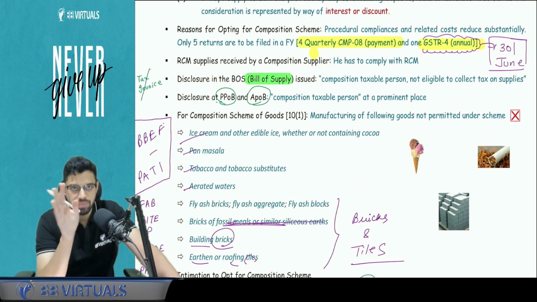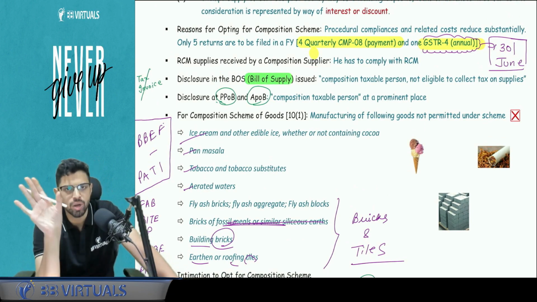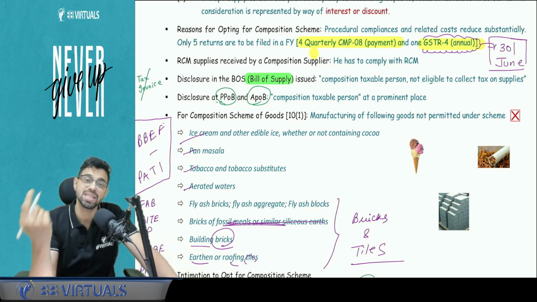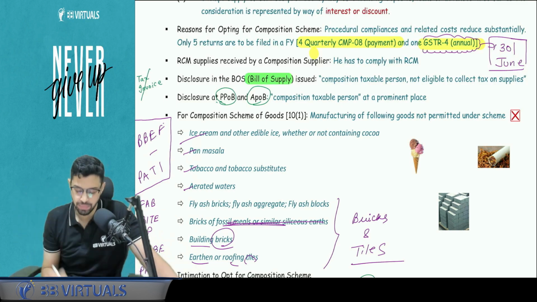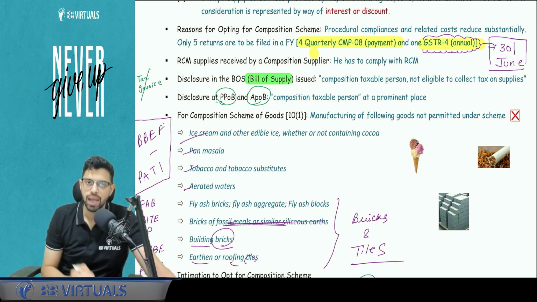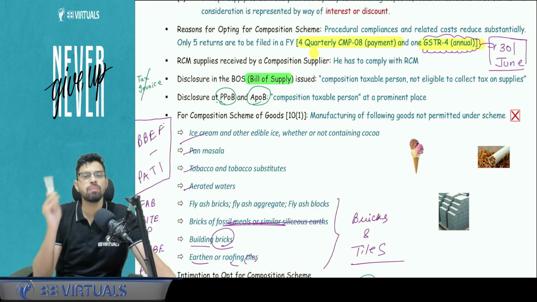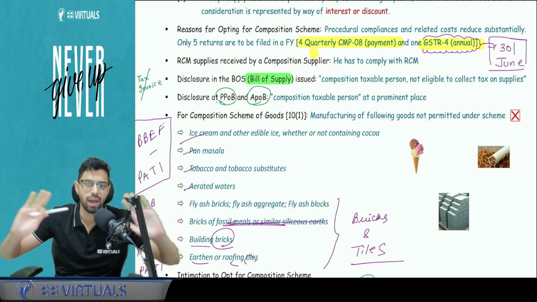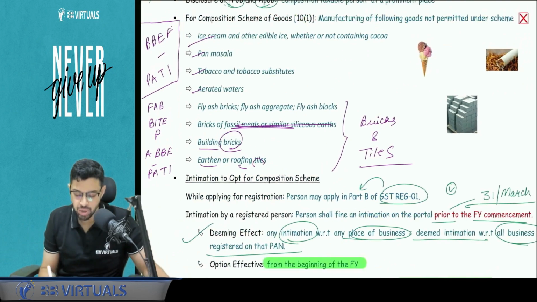The composition scheme, section 10, overrides the entire GST law except 9 and 9(4), that is the RCM. So if I am registered under composition and receiving RCM supplies, I have to comply with RCM. I will not be issuing a tax invoice. I will be issuing a bill of supply, and in that bill of supply, plus at my every place of business and additional place of business, I have to give a disclosure that I am under the composition scheme. I cannot charge tax.